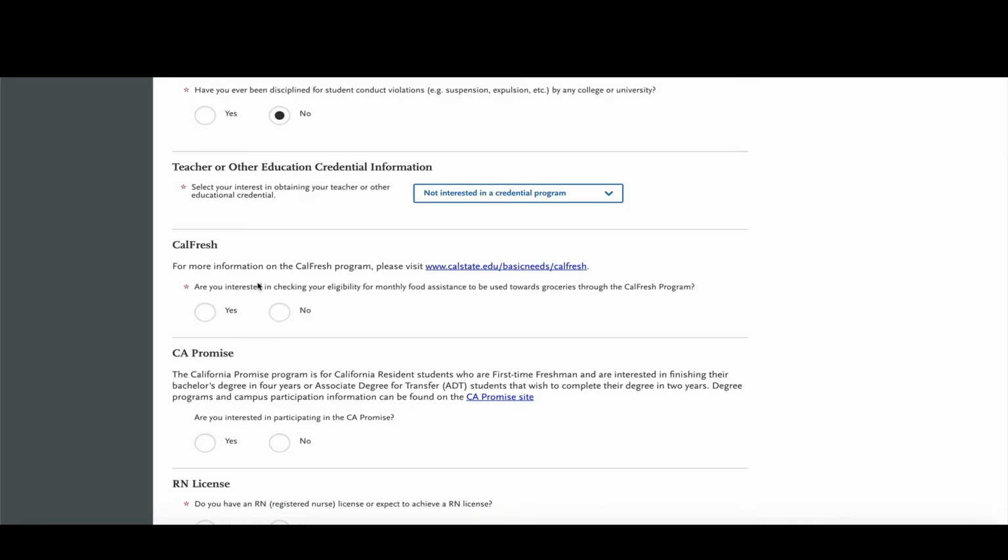The next question is asking if you're interested in CalFresh. So this is fresh food assistance. It's monthly. If you're interested in the program, please say yes. If you're not interested, you can say no. I'm going to say yes.